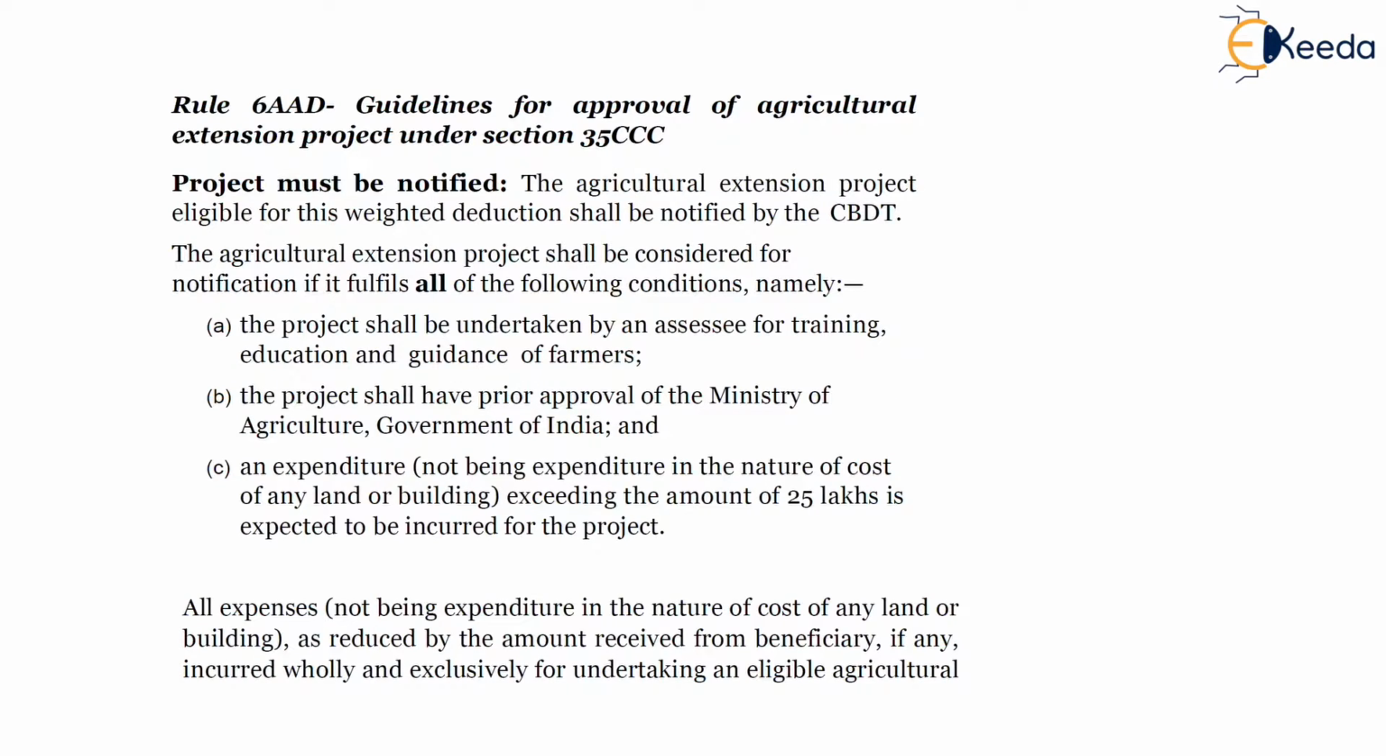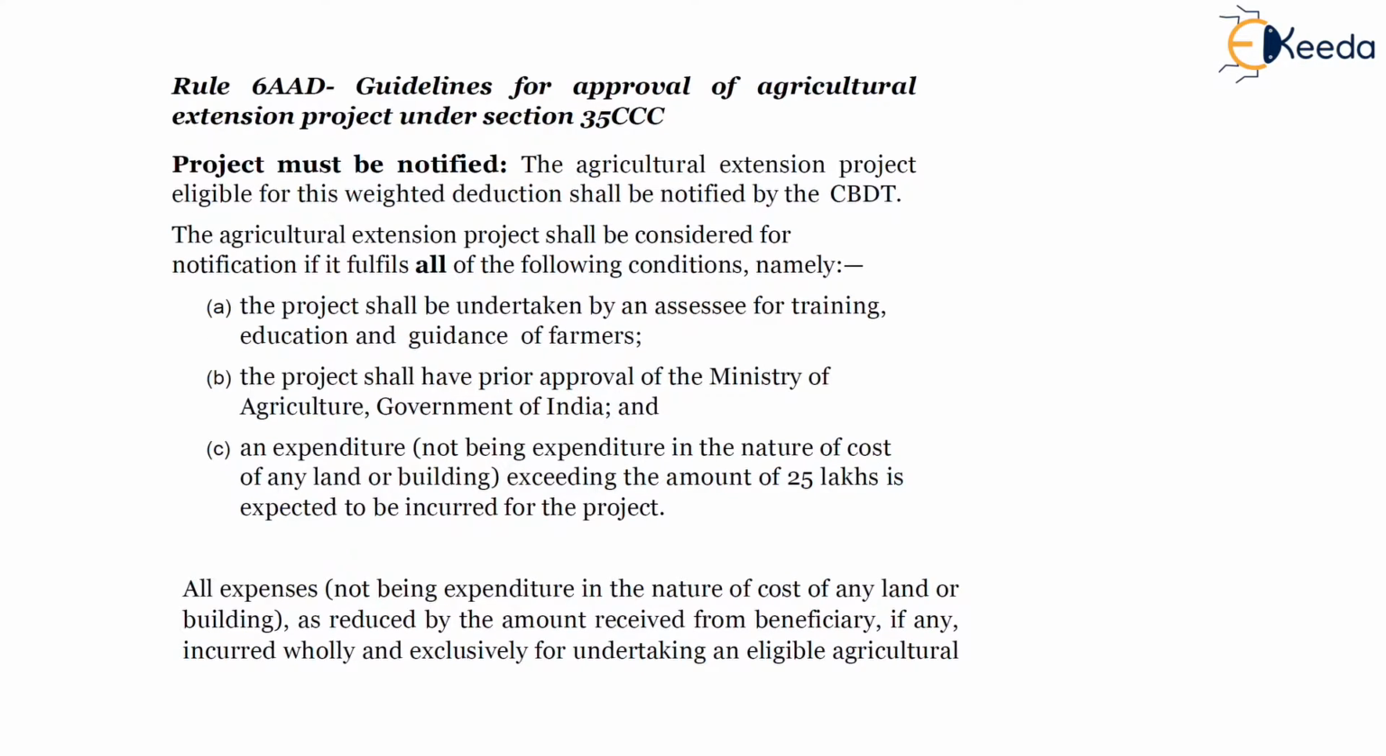Now, what are the guidelines for approval of an agricultural extension project under Section 35CCC? And what should be the criteria? The criteria, in a way, we discussed: it should be for the benefit of the farmers. There is a prescribed limit for investment in the capital expenditure for investment in the project.